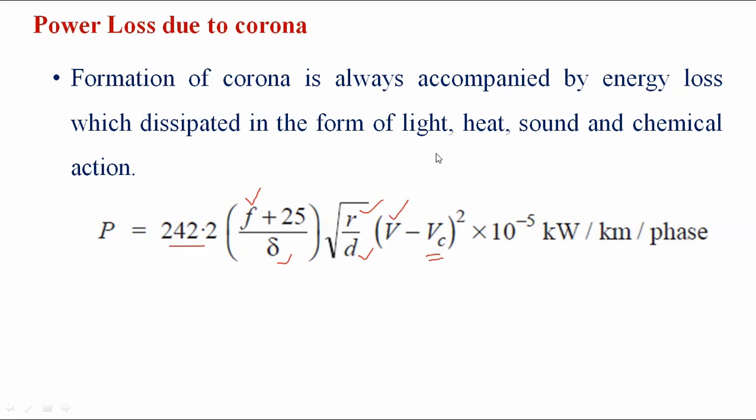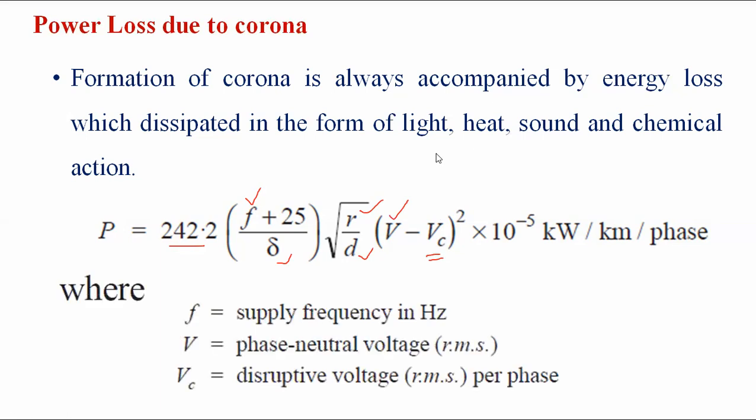So the power loss due to the corona is P equals 242.2 into (f plus 25) by delta, square root of r by d, into (V minus Vc) square, into 10 to the power of minus 5 kilowatt per kilometer per phase. 242.2 is the constant value. f is the supply frequency in Hz. As per Indian standard, the frequency is 50 Hz, with a plus or minus 2.5 variation, that is 47.5 Hz to 52.5 Hz.